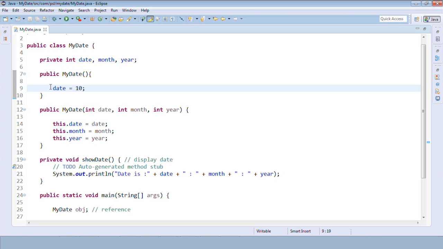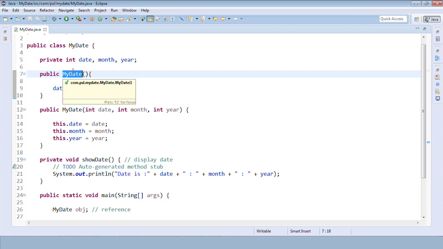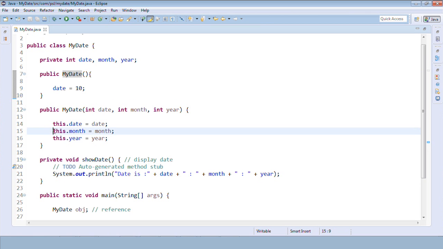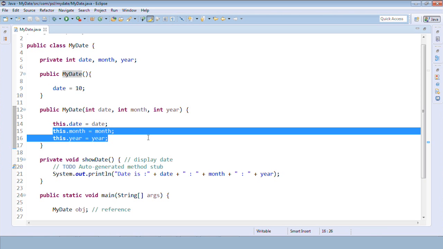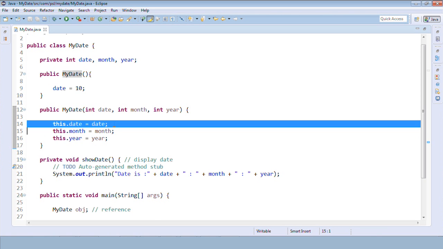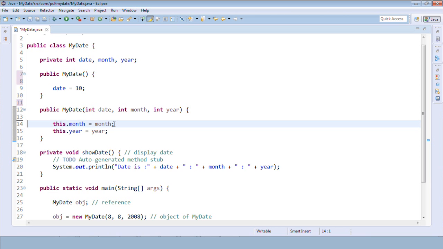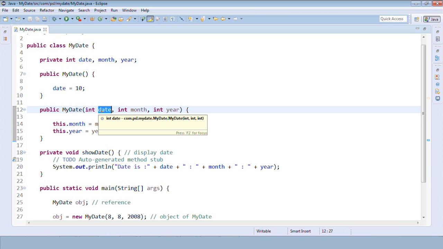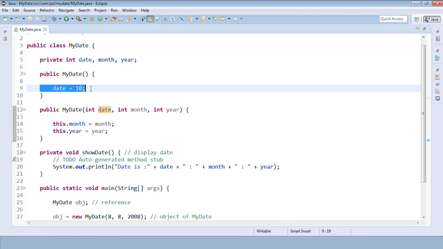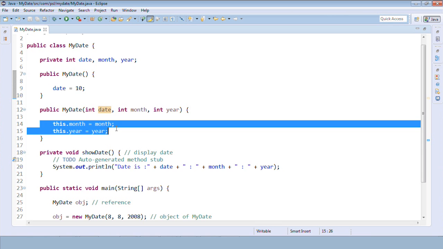So the value for date is initialized in the default constructor, and the values for month and year will be initialized in the parameterized one only. So I'll delete this. Now I am not initializing a value to the date variable in the parameterized constructor. I have initialized it in the default, and the remaining two in the parameterized.